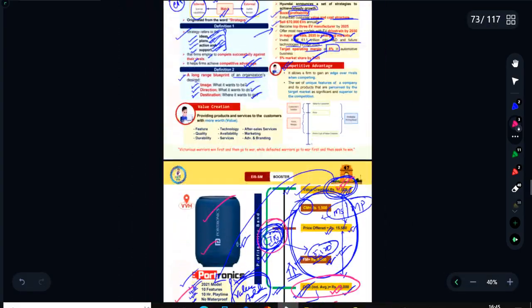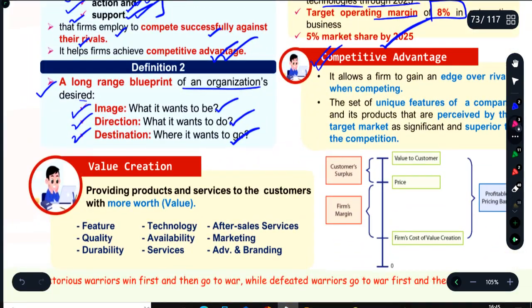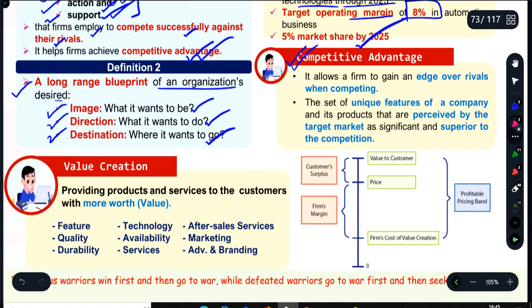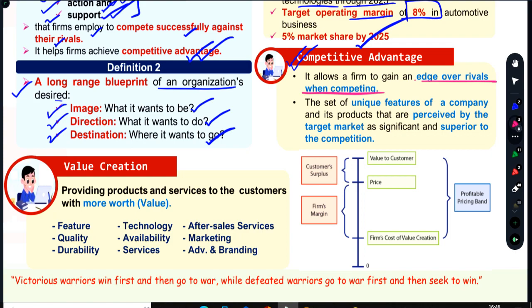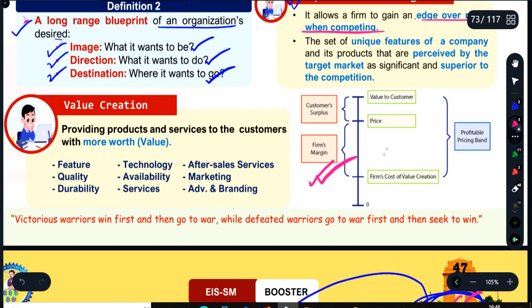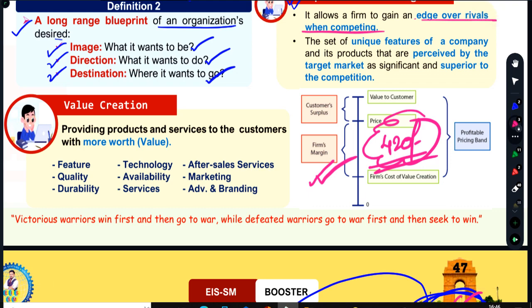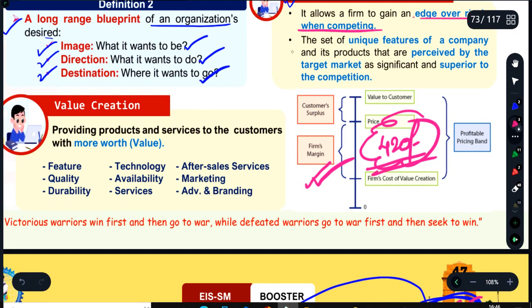Now you are ready to understand the meaning of competitive advantage. Competitive advantage means it allows a firm to gain an edge over the rivals while competing. So you can easily understand the same concept in the JBL versus Portronics example. It can be through this pillar only. I popularly call it pillar number 420. In a good mood, we talk about this, so don't worry. The set of unique features of a company and its products that are perceived by the target market is significant and superior to the competition. That is very, very important.